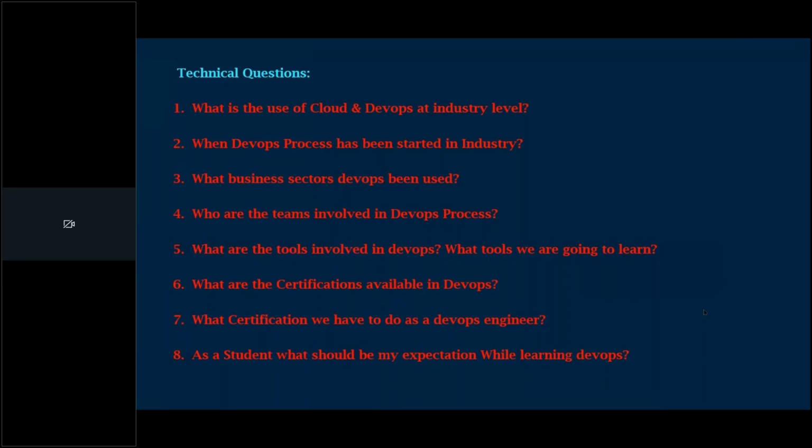We start from scratch level and move to a very advanced level. Whatever activities we perform in real-time projects, the same activities we perform in our classes. All the sessions are interactive, practically oriented sessions, not only theory. Currently we are in demo sessions, so we are discussing theoretically, but once we start AWS, it is practically oriented every day. So you'll get very good hands-on.